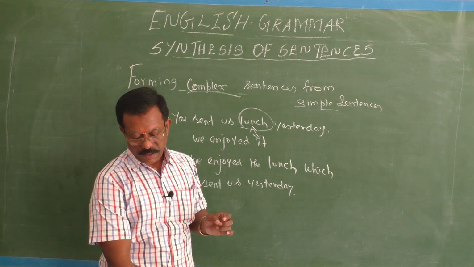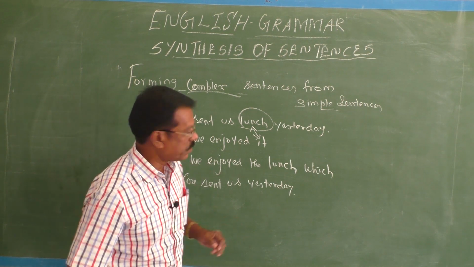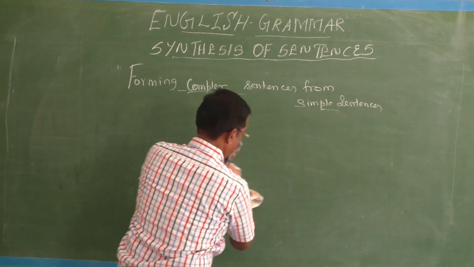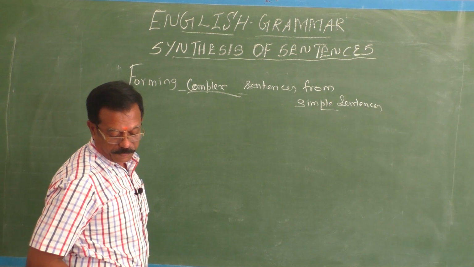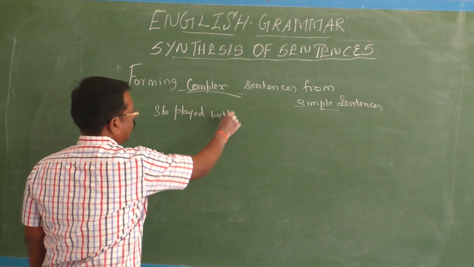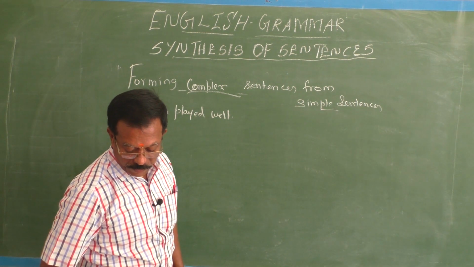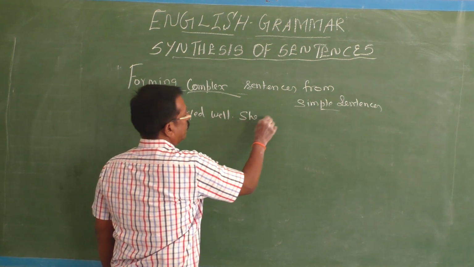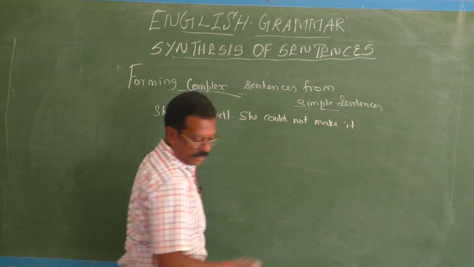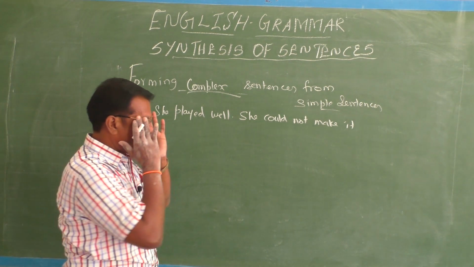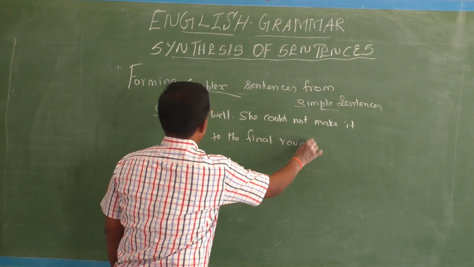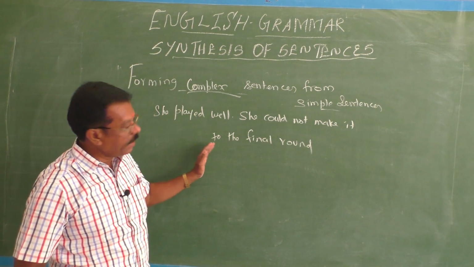She played well. She could not make it to the final round. She played well. She could not make it to the final round. Though she played well, she could not make it to the final round.